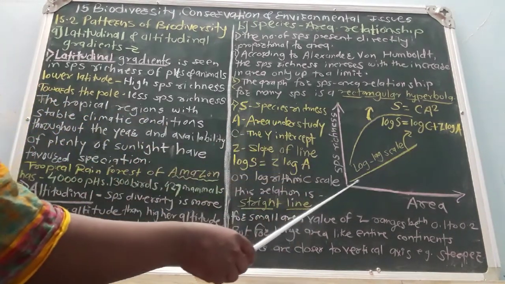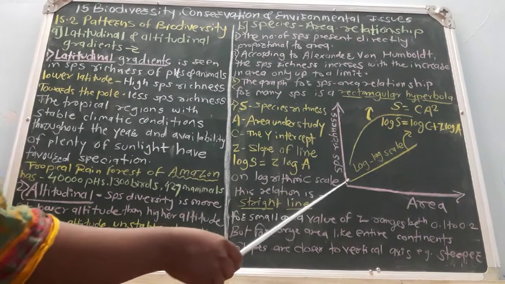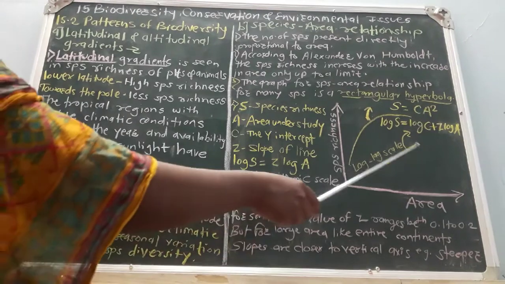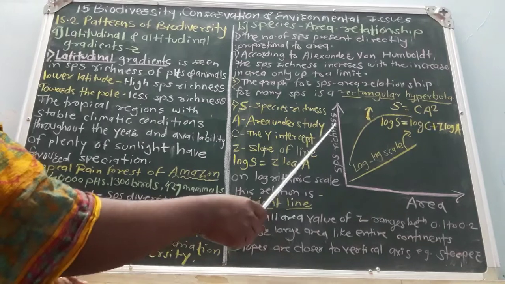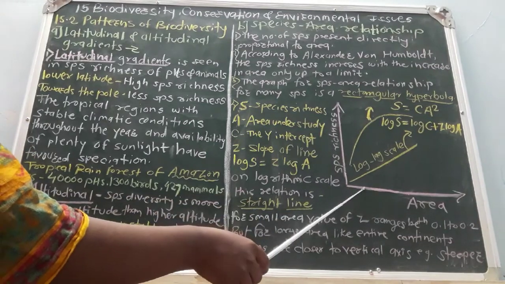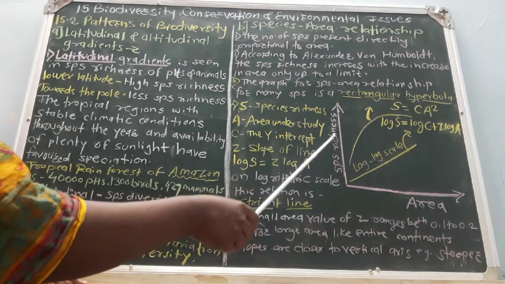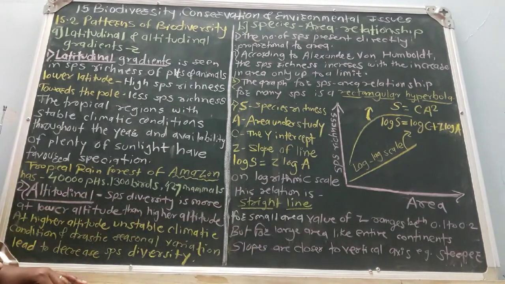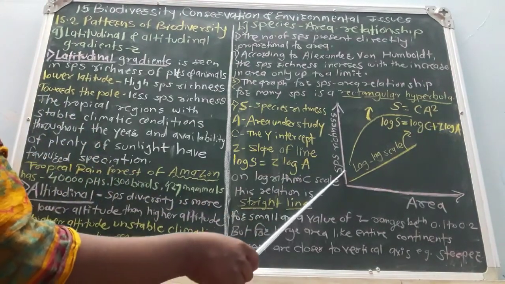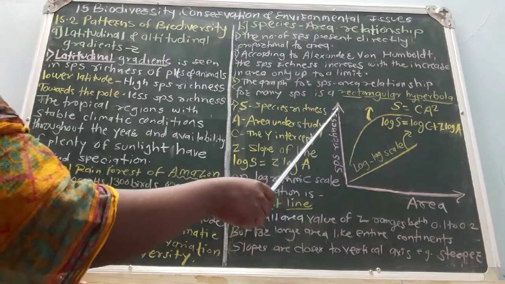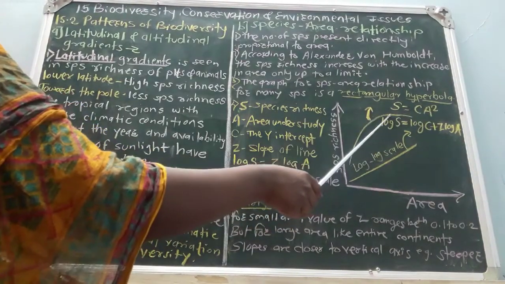From this graphical representation, one point is concluded: species richness depends on the area. If the area is larger, the species richness is also more. If the area or sector is smaller, the species richness is also less. As area increases, species richness also increases in that proportion, but only up to a certain limit.